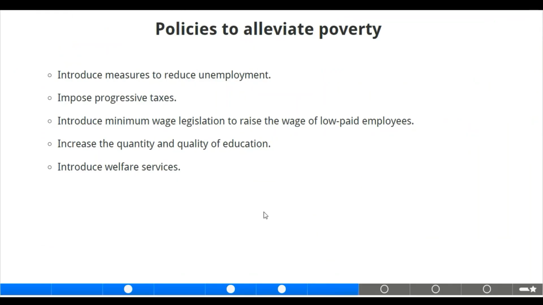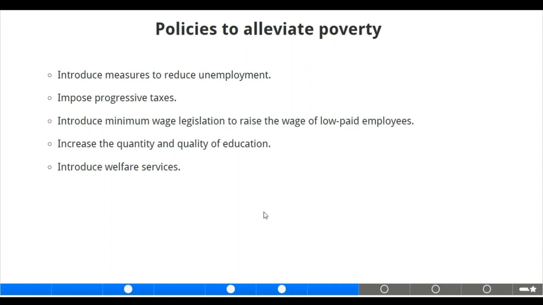We now have the policies to alleviate poverty. That is, the policies to overcome poverty. How does the government overcome poverty? Introduce measures to reduce unemployment.